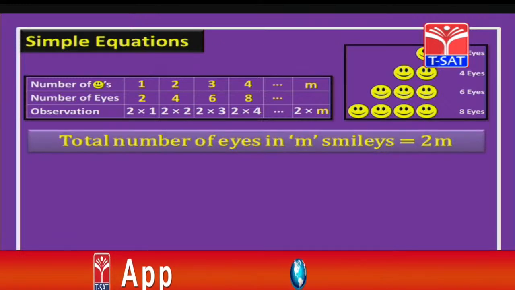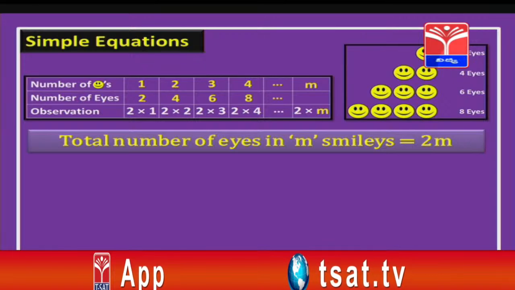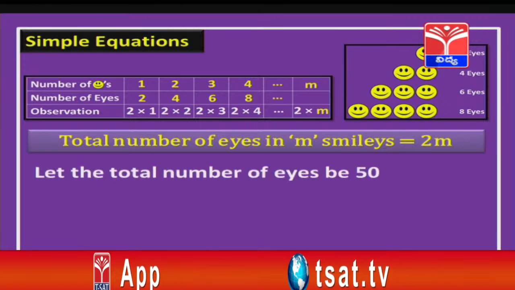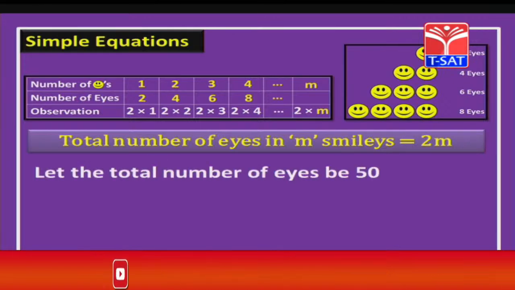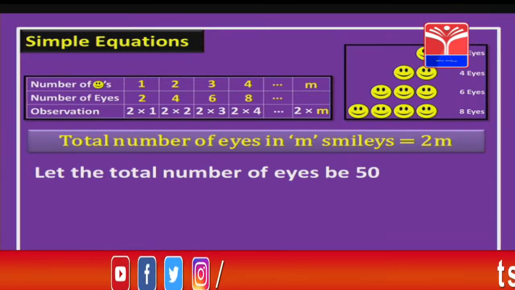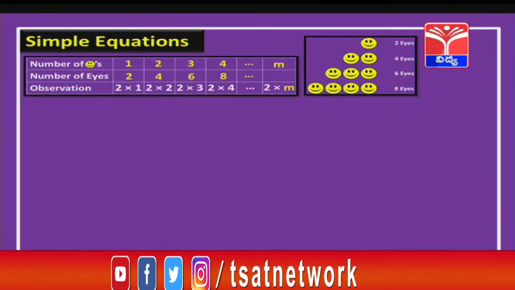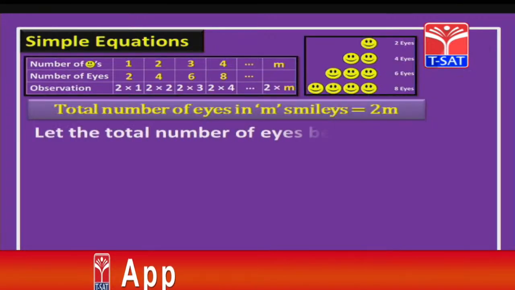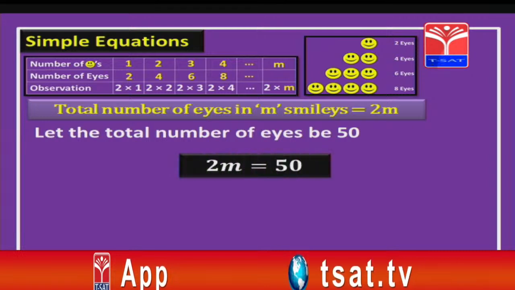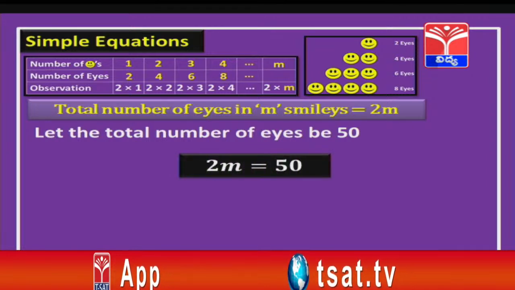We have already got the total number of eyes for m smileys as 2m. Now, suppose there are 50 eyes altogether, then how many smileys are there? Here, 2m should be equal to 50.